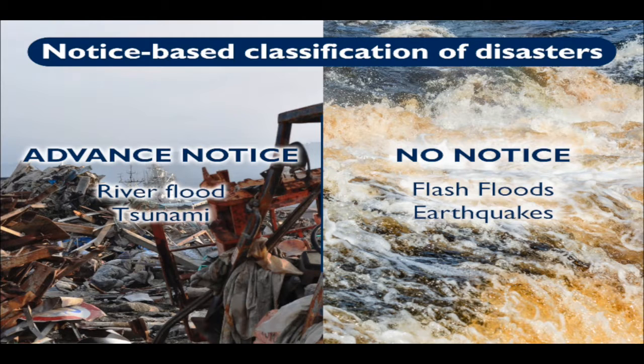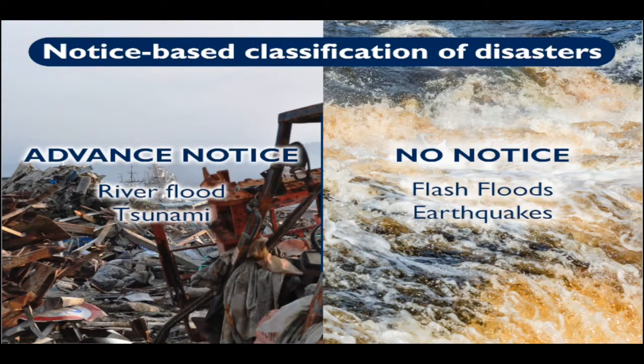Now, we talked before about this notice-based classification of natural disasters, advance notice and no notice, right? And we talked about river floods and how you get this sort of slow onset, or you get some notice that it's going to happen. Tsunamis also, we have an advance notice, and that's where early warning systems for tsunamis are so important. They've been set up across the entire Pacific region, and now there's a development of an early warning system in the Indian Ocean for the same reason, right?